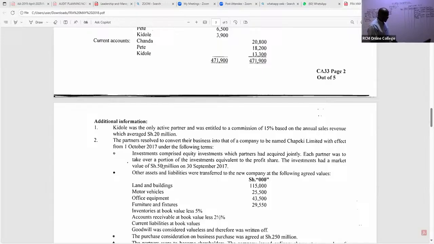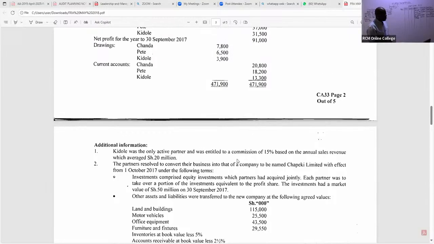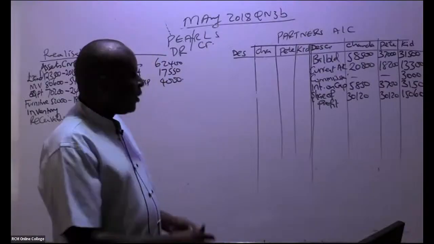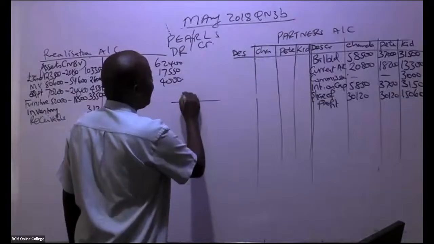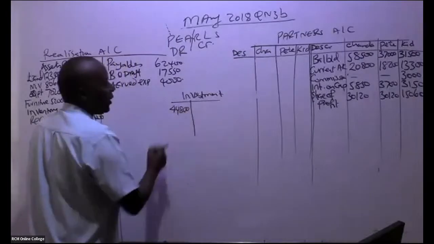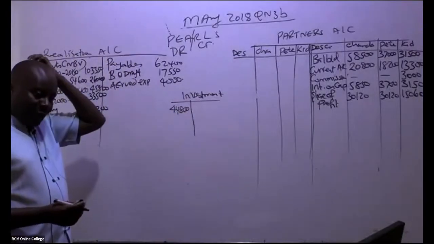So now this is an asset that has been taken over by the partners. When they take an asset, we debit their partners' account. But now we have to be very, very careful. These investments themselves, in this case, were worth 44,800. So we have the investment account. Don't draw this, but it is very important. Investment account, I can see a figure down here of 44,800.